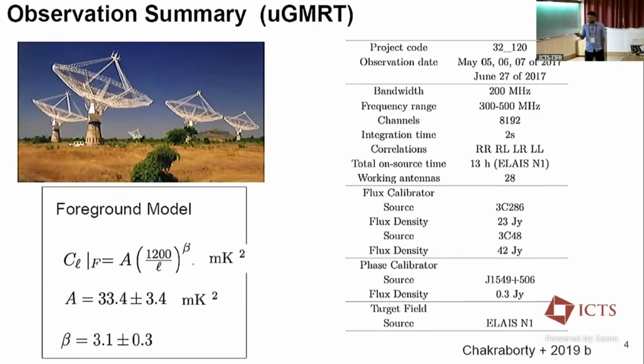This observation is by Chakraborty et al. This is a UGMRT band 3 observation of a field in the frequency range of 300 to 500 MHz, which corresponds to a redshift of 2.5. We use a foreground model, a diffuse Galactic synchrotron emission model with a power law foreground.